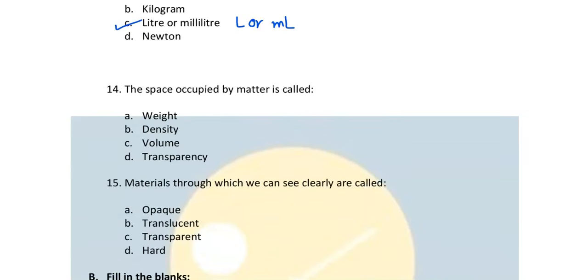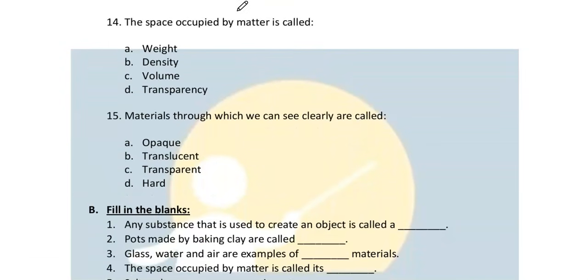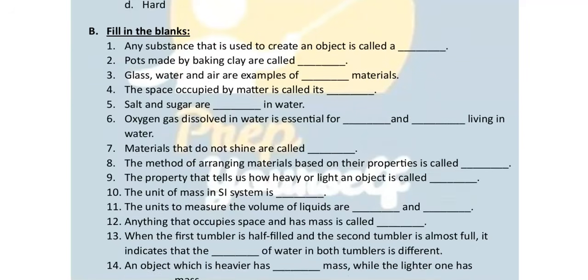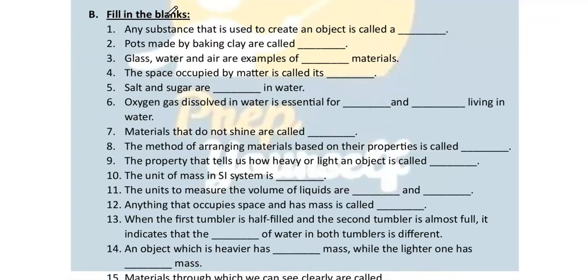C. Number 14. The space occupied by matter is called volume. Number 15. Materials through which we can see clearly are called transparent materials. Opaque, you cannot see through them clearly. Translucent, you can see through them but not clearly. So the correct answer is transparent. C. Now coming to fill in the blanks.